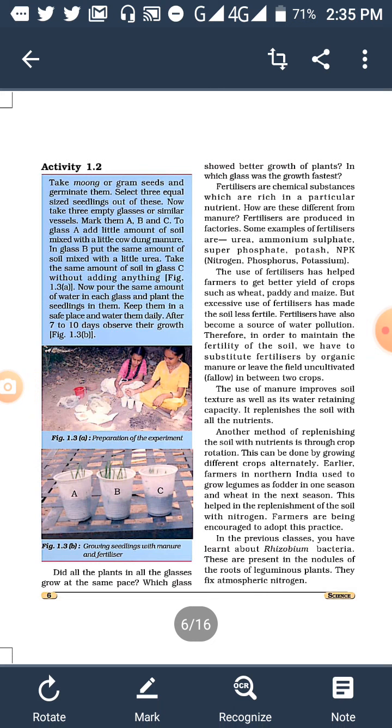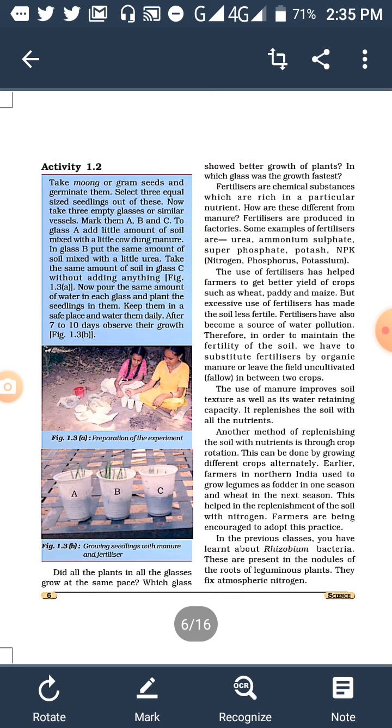Therefore, you must have heard about organic food and organic crops, where farmers don't use any chemical fertilizer. The use of manure improves the soil texture as well as the water retaining capacity. The soil becomes more absorbent, it can absorb water easily.